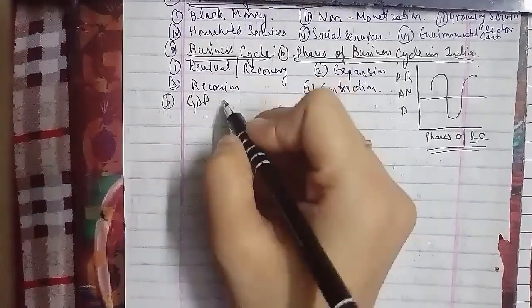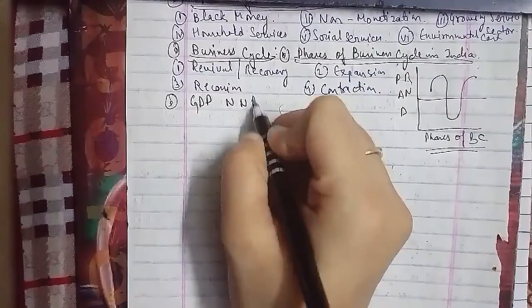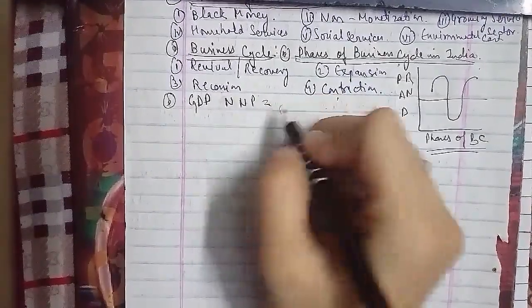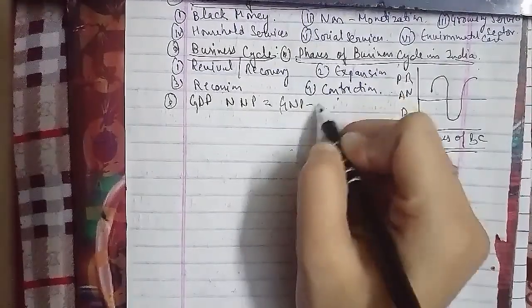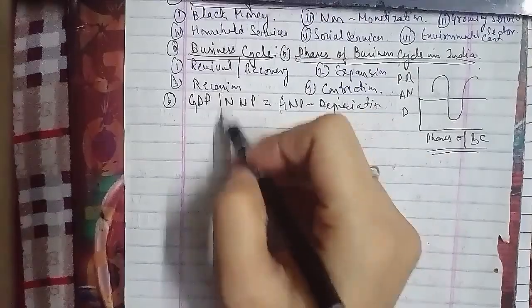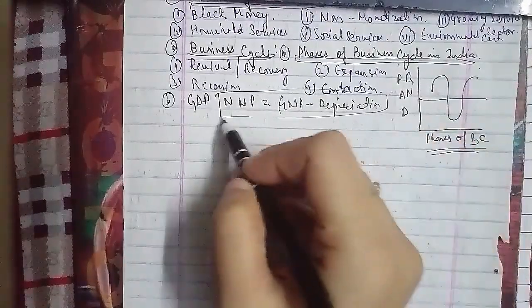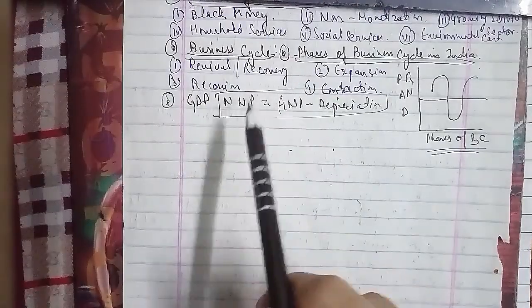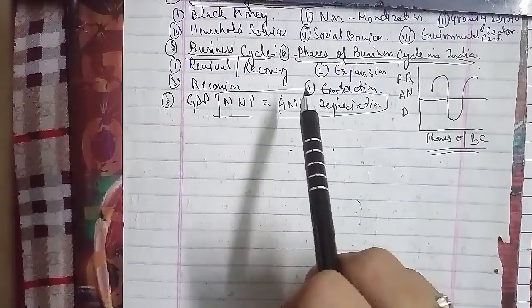Now we'll talk about what is per capita income. The per capita income is also important. Per capita income is the per capita GDP, where the GDP is divided by the mid-year population of the corresponding year.